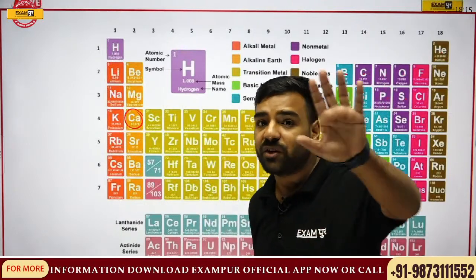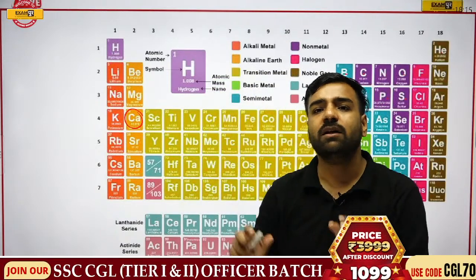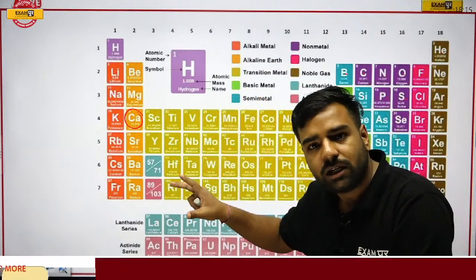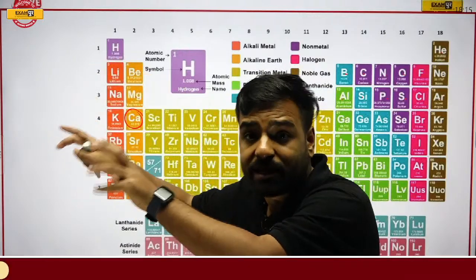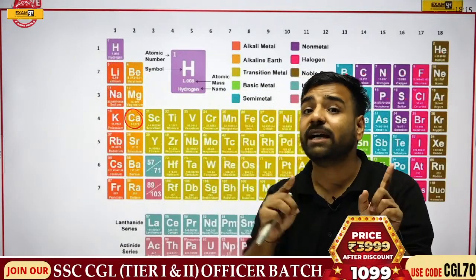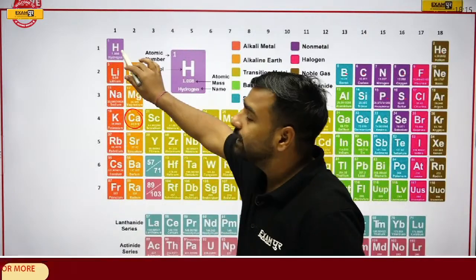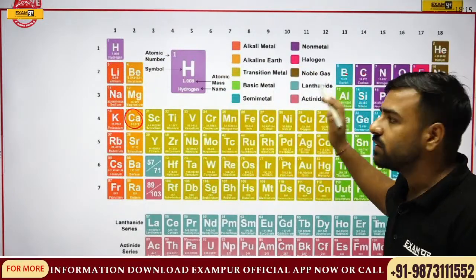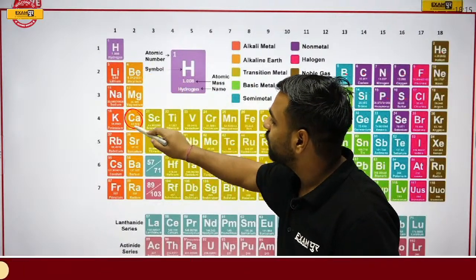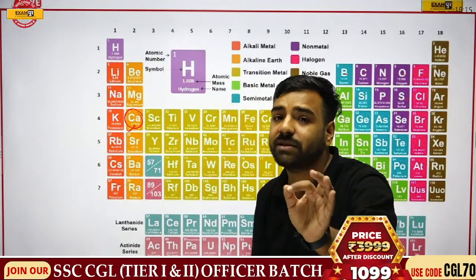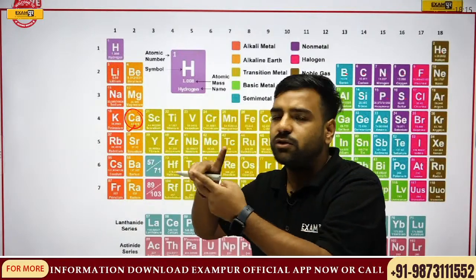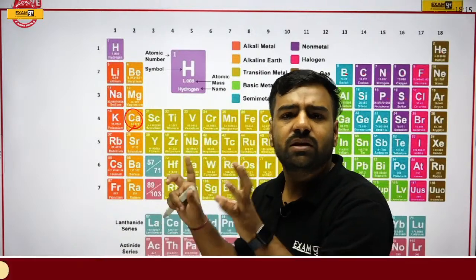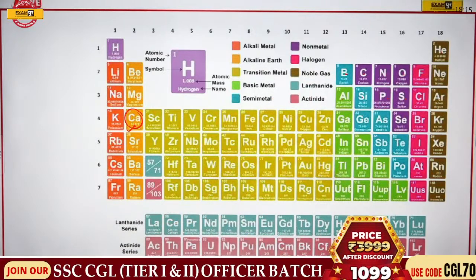In the first question, what we discussed, if I talk about the modern periodic table, that is actually given by Moseley. No doubt, this idea was actually in the mind of Mendeleev, where he was discussing atomic masses, but the modern periodic table is according to atomic numbers. Here, in the increasing order of their atomic numbers, we have placed our elements. And yes, the 20th number is calcium, and hence calcium has the atomic number 20. Simple. Till now we have understood what is atomic number, we have understood what is valence electrons, these things. Now let's move forward with the next question.